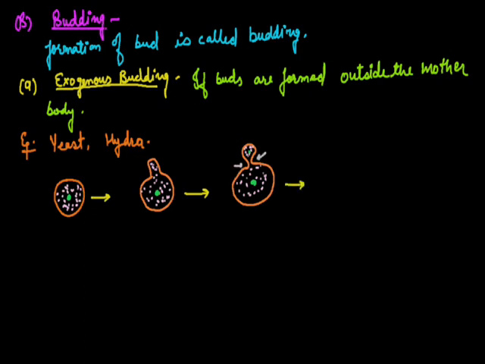At the last step, the structure will split out of the body and behave like a new individual. It remains attached to the mother body for support and nourishment, and later, as it constricts and splits out of the mother body, it is known as a new individual.